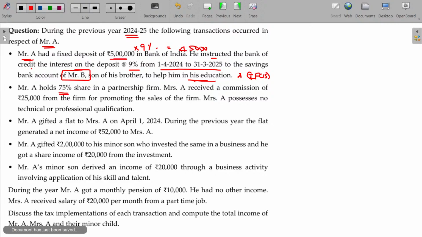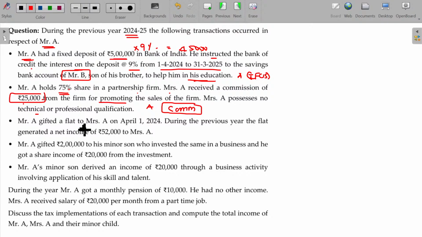Mr. A holds 75% share in a partnership firm where Mrs. A receives commission of 25,000 from the firm for promoting the sales of the firm. Mrs. A possesses no technical or professional qualification. So then, substantial interest, automatically this will also be clubbed only in the hands of A, named as commission only. The same head it will be clubbed. The value being 25,000.